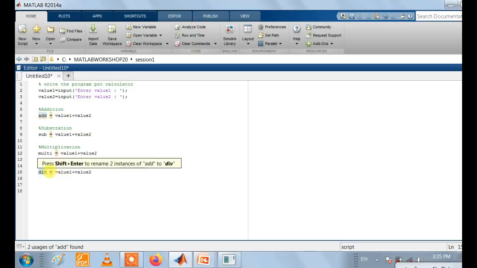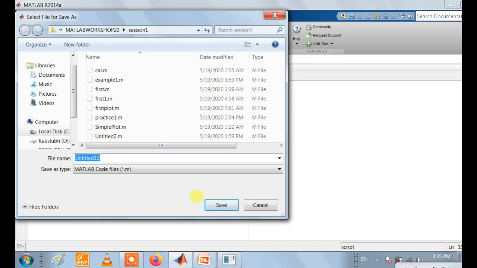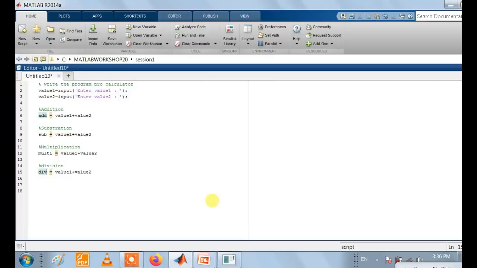So don't worry about the syntax, we can take a further session to learn about the syntax. This is just an introduction to the editor. This file is stored in the same location, that is MATLAB Workshop Session 1, with the file name calculator 1. This is the M file, that is a MATLAB code file, so we write the extension .m, name the file calculator, and save the code with the extension .m. .m represents an M file, that is a MATLAB code file.